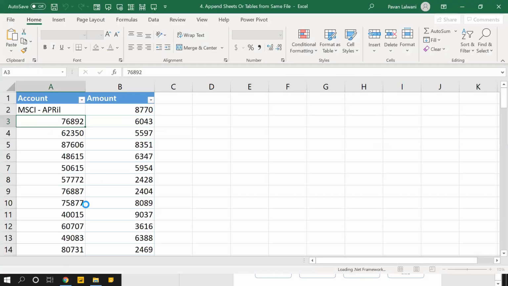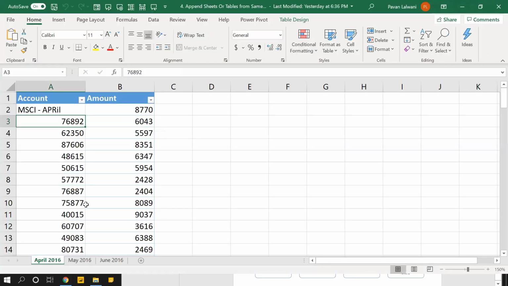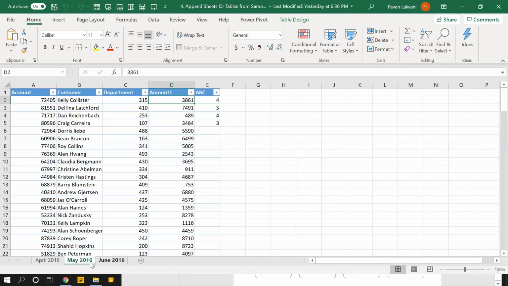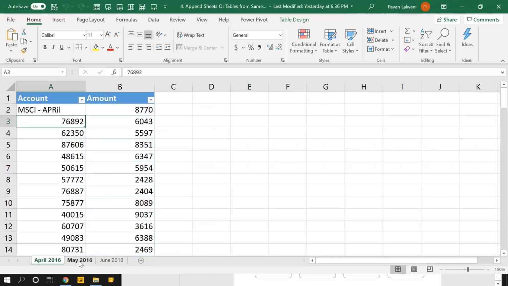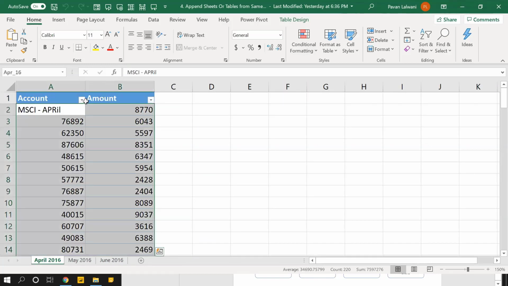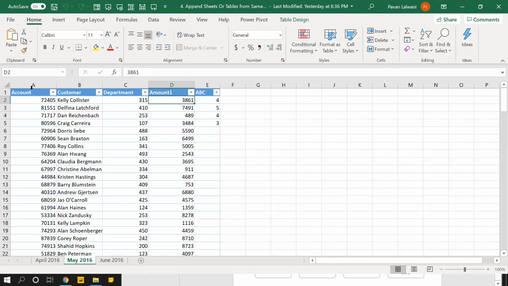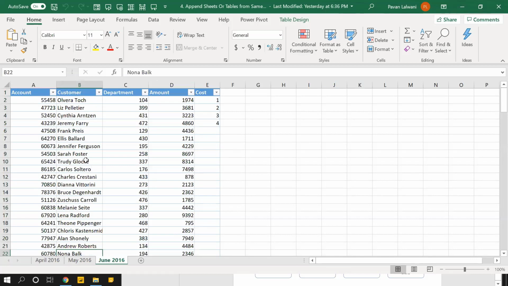This file has 3 sheets. I've kept data very small. 3 sheets are there, 1, 2, and 3. Carefully observe, all those 3 sheets have different column names and different numbers of columns. Here I have account and amount, in the second sheet account and amount 1, see, there was amount, here it is amount 1. And the third sheet, account and amount. So the question is, I want to append them into one separate table. It can be 100 tables also.